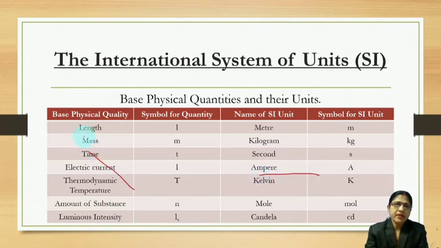For example, here the base physical quantity is length, the symbol of the quantity is L, the name of the SI unit is meter, and the symbol of the SI unit is small m.